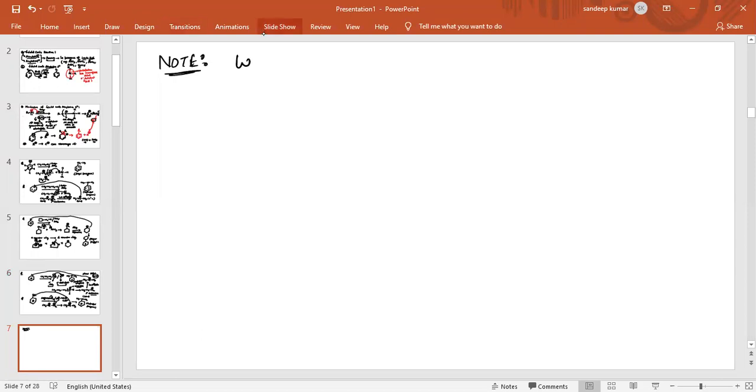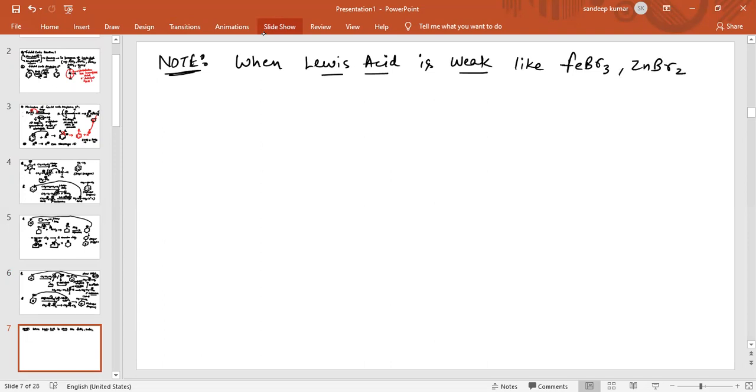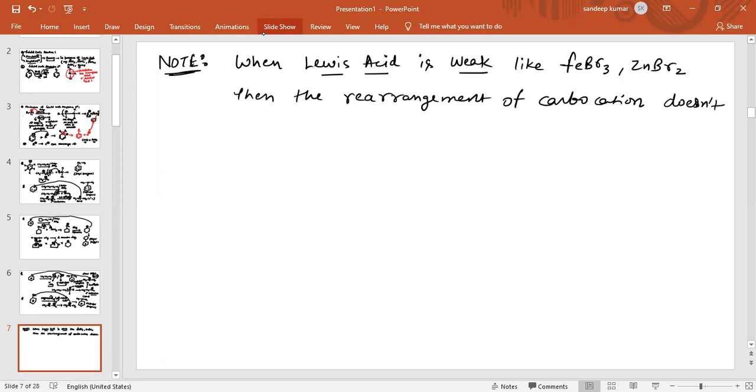When the Lewis acid is weak, like FeBr3, ZnBr2, then the rearrangement of carbocation does not take place.